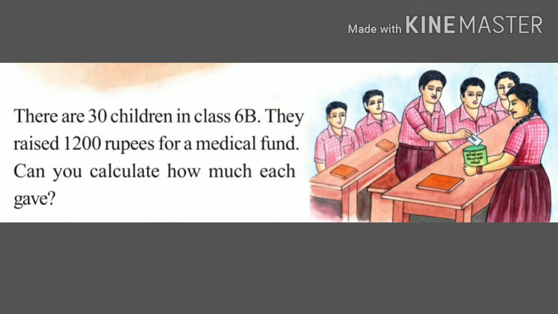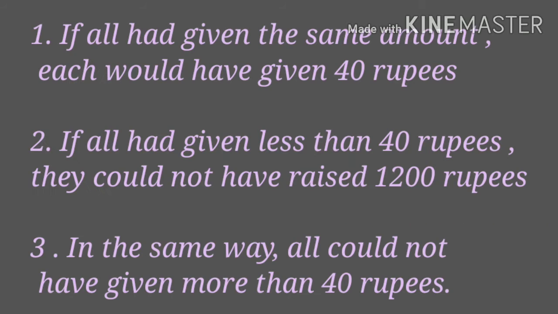Here is another situation. There are 30 children in class 6B. They raised 1200 rupees for a medical fund. Can you calculate how much each gave? In this question, 3 cases are there. First one, if all had given the same amount, each would have given 40 rupees. Second, if all had given less than 40 rupees, they could not have raised 1200 rupees. In the same way, all could not have given more than 40 rupees.